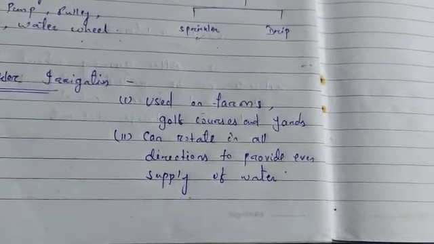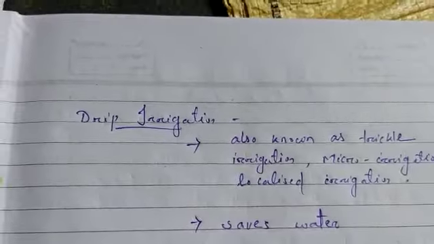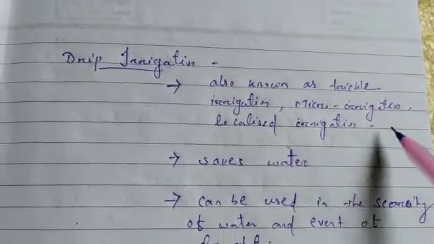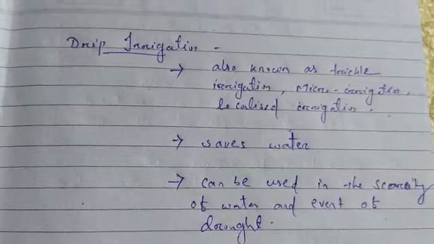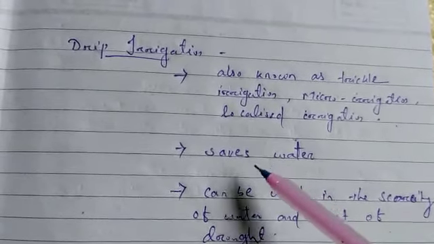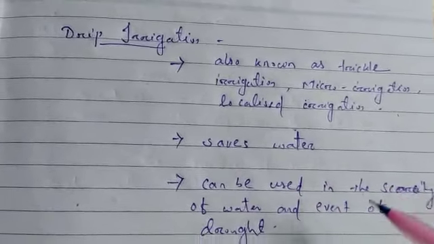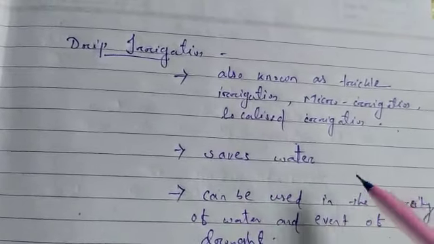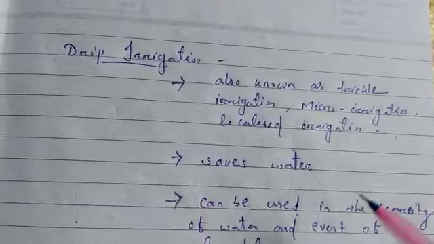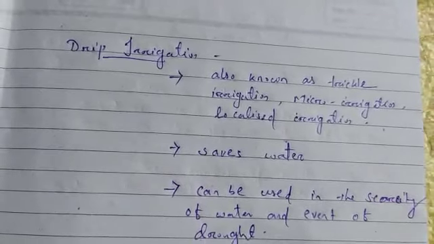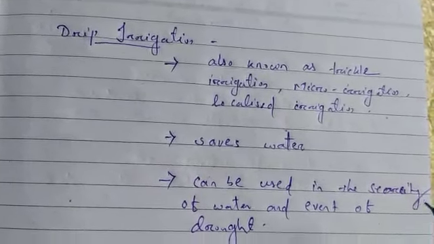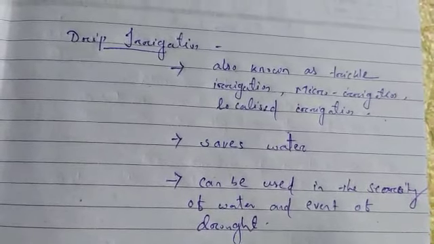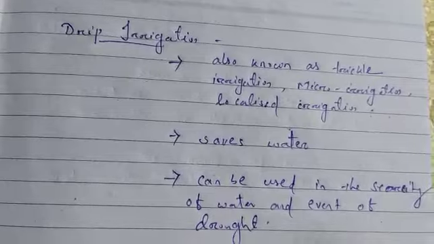Now we will see drip irrigation. Drip irrigation is also known as trickle irrigation, micro irrigation or localized irrigation, and this method saves a lot of water and fertilizers. It allows the water to drip slowly to the roots of the plants, either onto the soil surface or directly to the root zone, through a network of valves, pipes, tubes and emitters.